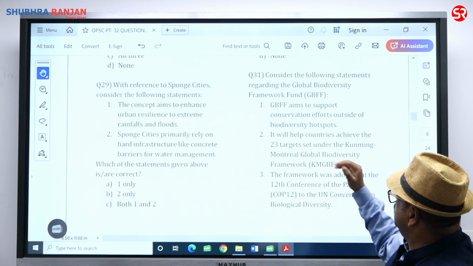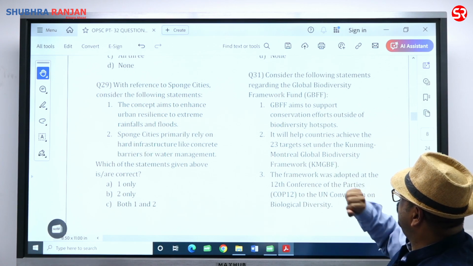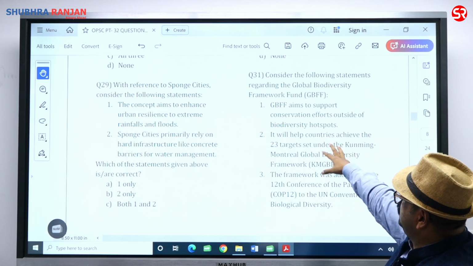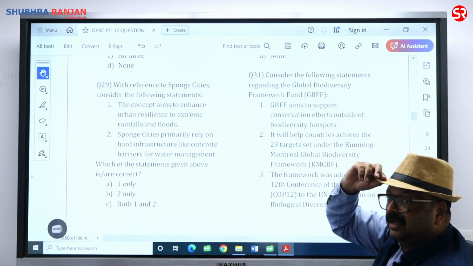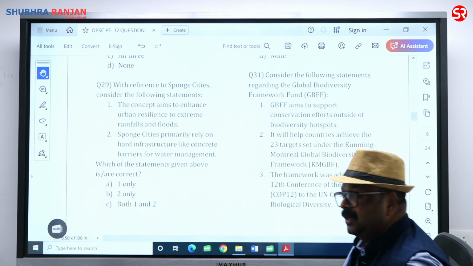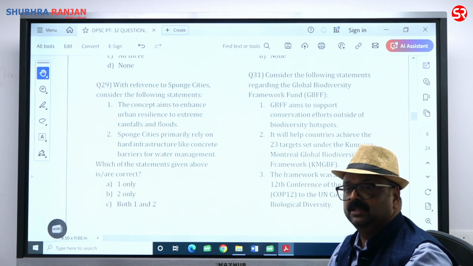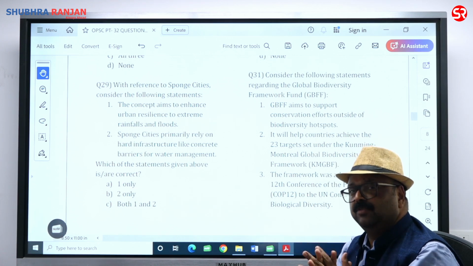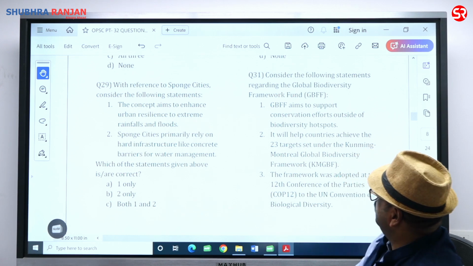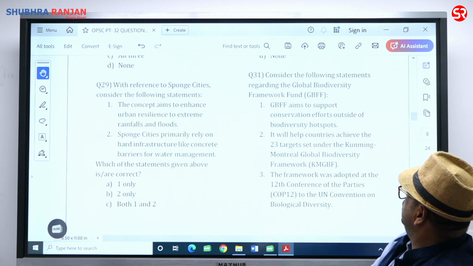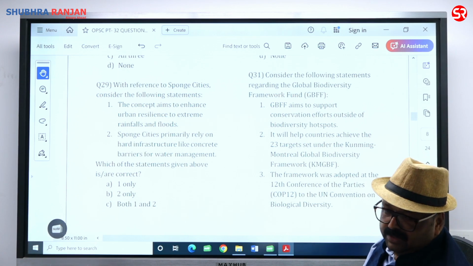It's not only restricted to outside the hotspot. That means hotspot is also included. So statement 1 is incorrect. This fund is meant for protection of biodiversity anywhere and everywhere, whether it is hotspot or simple ecosystem. Both are going to be under the purview of this Global Biodiversity Framework Fund. So statement 1 is incorrect.